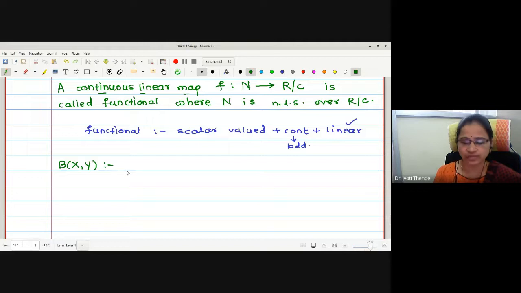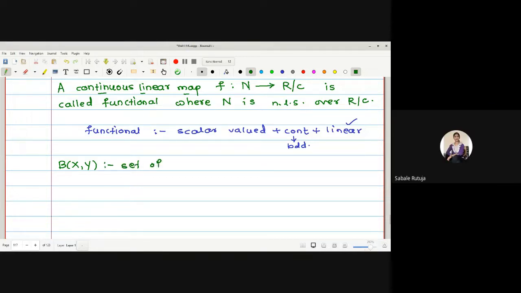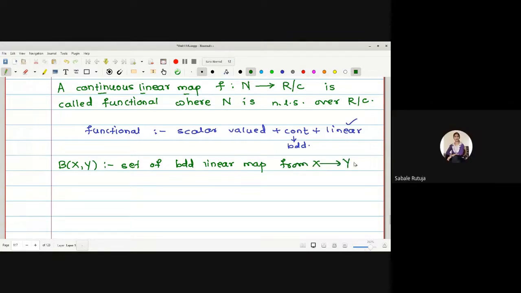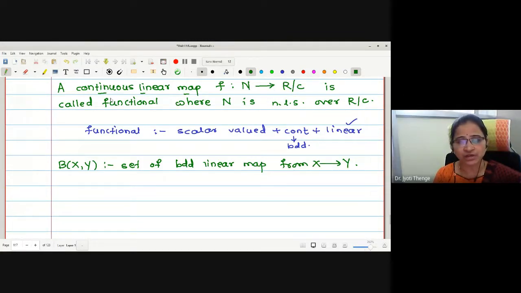What is B(X,Y)? This is the set of bounded linear operators, the set of all bounded linear maps from X to Y. Now the same we have here, continuous linear or bounded linear maps, but defined from N to either R or C. Therefore, may I write it in the same definition? This will be the set of all bounded linear transformations from N to either R or C. Therefore, may I say this will be the collection of all functionals?